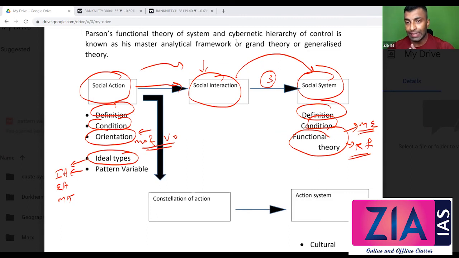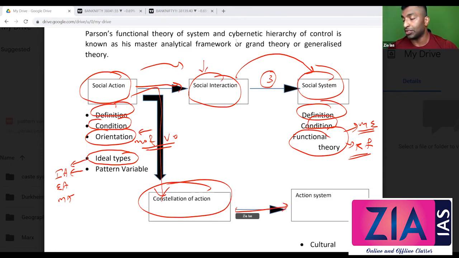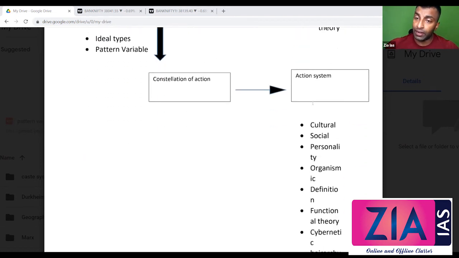And then we have discussed AGIL. We have seen that in a matrix: adaptation, goal attainment, integration, latency, and that matrix is interconnected. And we have seen the AGIL of society, and we have extended that AGIL to the abstract level as the action system: organismic system, personality system, and social system, as well as the cultural system. So from here, if you see, social actions never occur in isolation, but in constellation. And that's what we have discussed as action system. And 4 different types of action system we discussed, right? And later we understood these as the abstractions of the AGIL model.